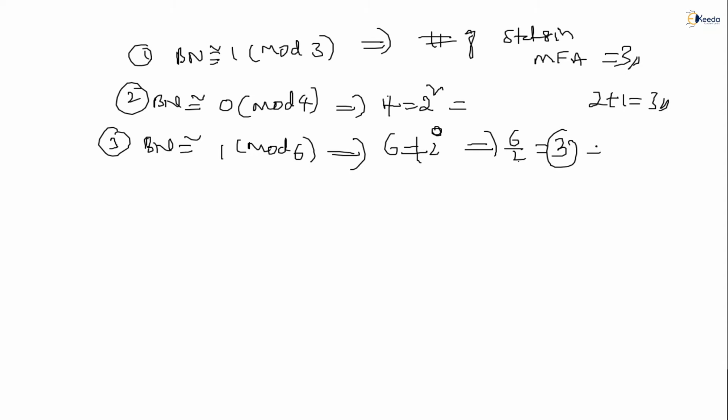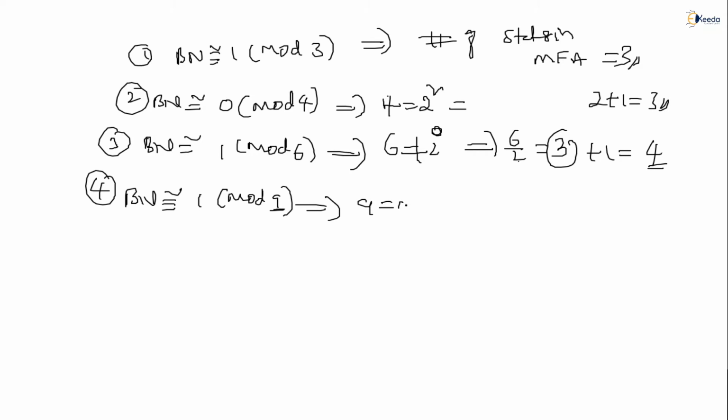This odd number plus 1 is the answer, 4 states. We have shown this example also. Next, if a binary number is congruent to, suppose, 1 modulo 9, so n is 9. n is odd, right? This 9 is an odd number only, correct or not? Now the number of states will be 9 directly.